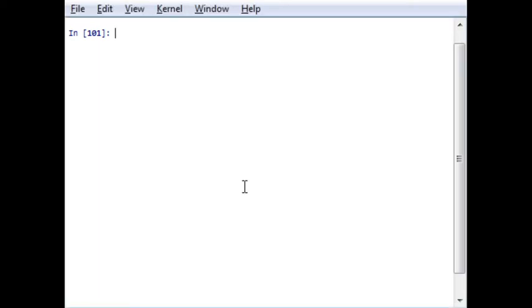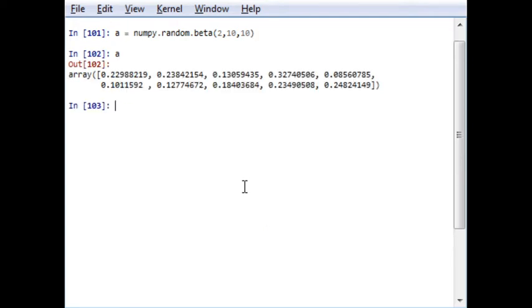Now if you want to generate an array with the beta distribution function, like in every case we will write numpy dot random dot beta. The first will be A, the second will be B, A and B, which are required for computation, and the third will be the size of the array, and it will generate an array A. Okay, the output of A will be as per the function output.